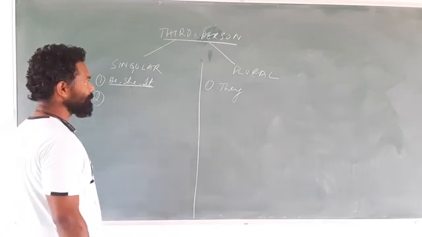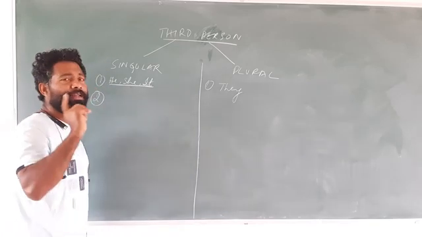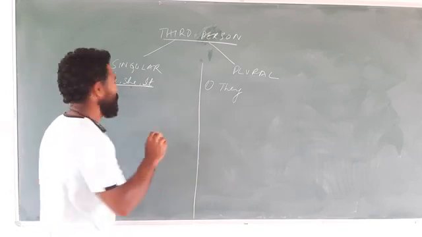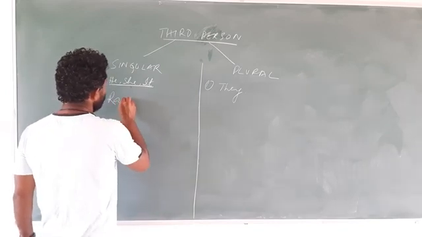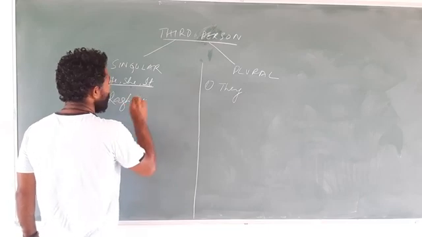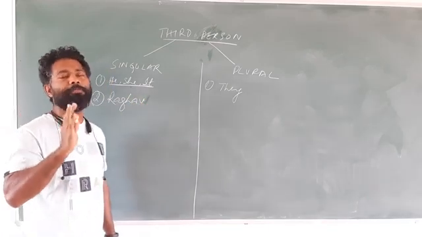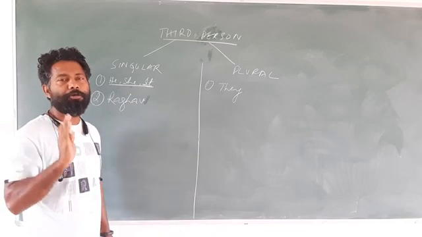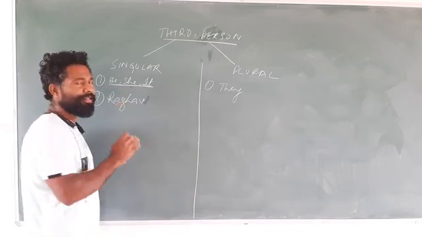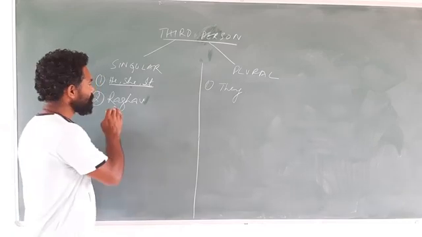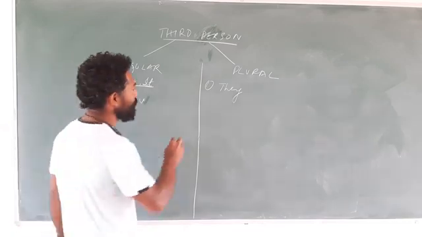Now what else comes under third person singular number? Any one name. If I say Raghav, Raghav is one name, a proper noun. Any one proper noun is third person singular number.